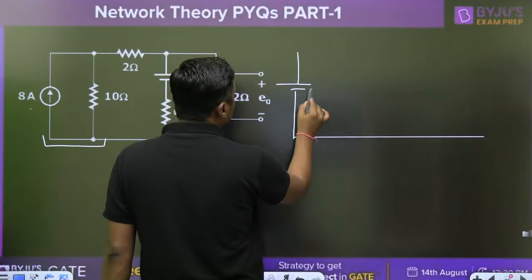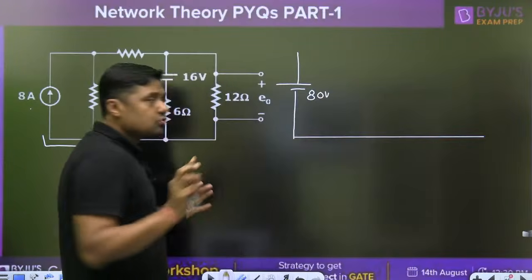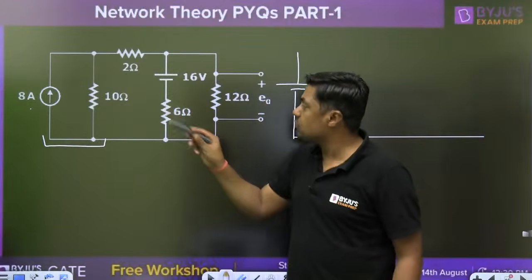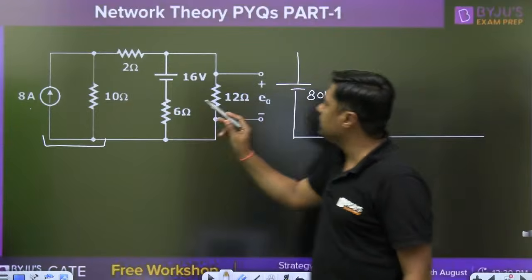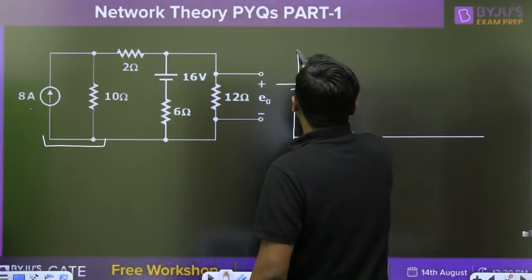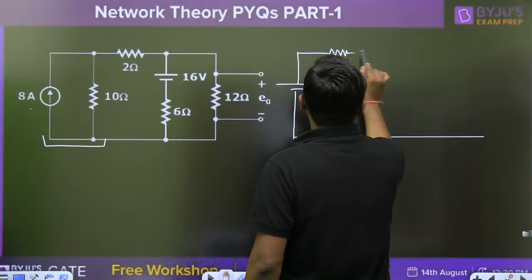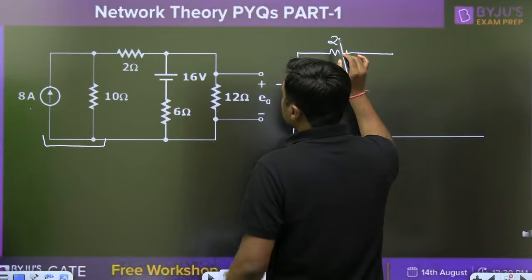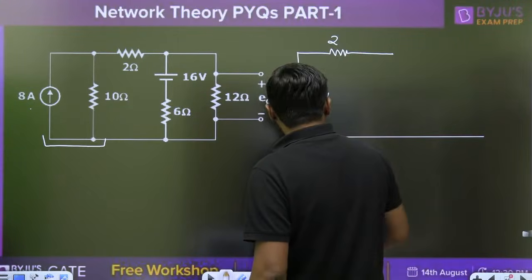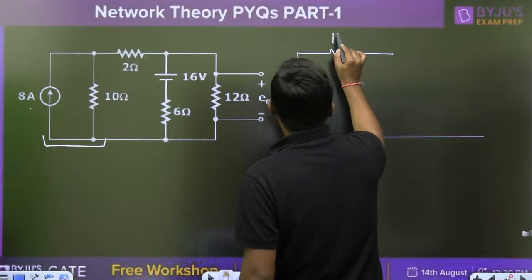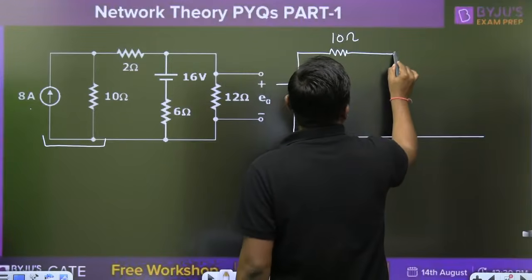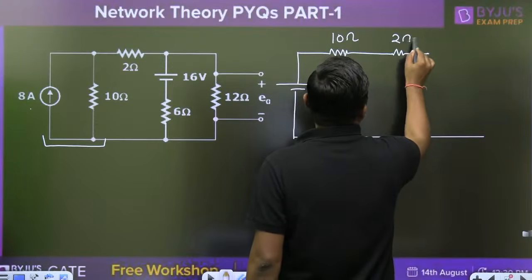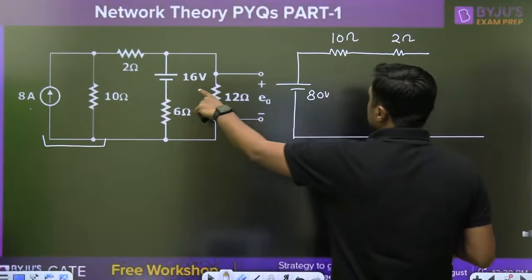This is 80 volt. In source transformation, simply multiply 10 into 8, 80, and this is in series with the 10 ohm, then the 2 ohm, then the 16 and 6.